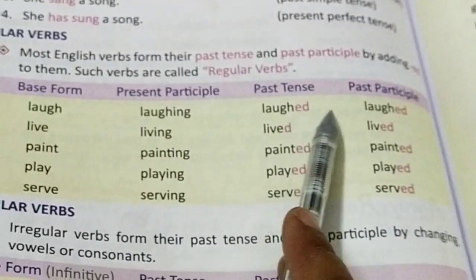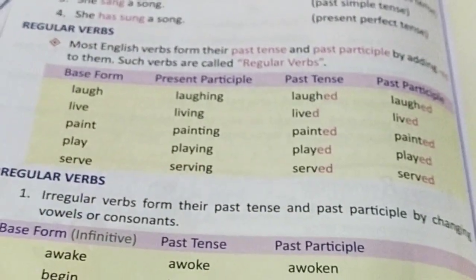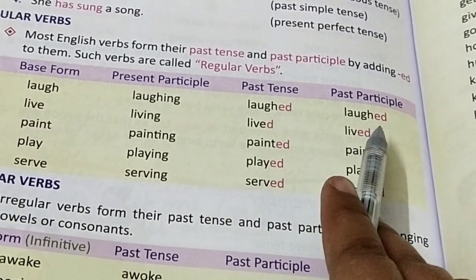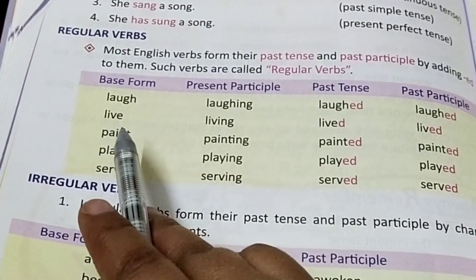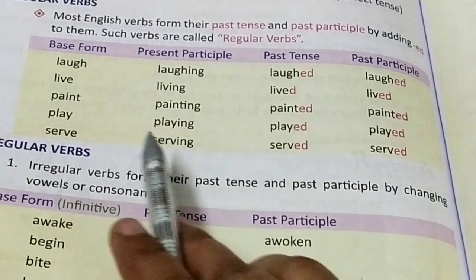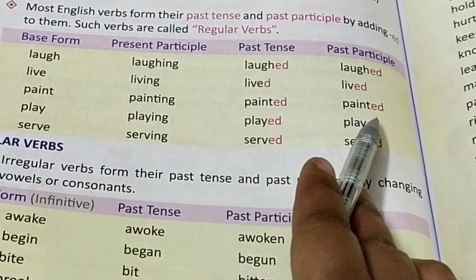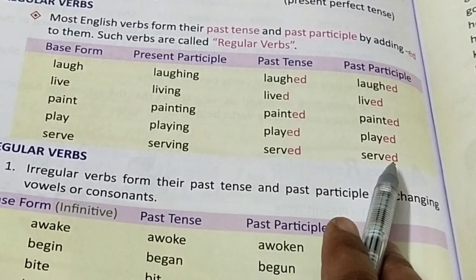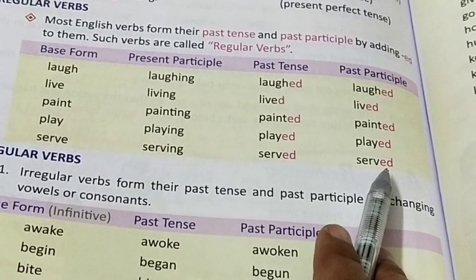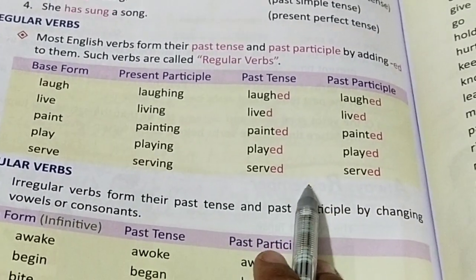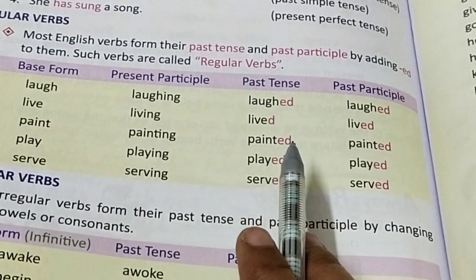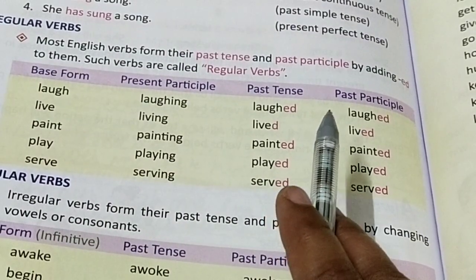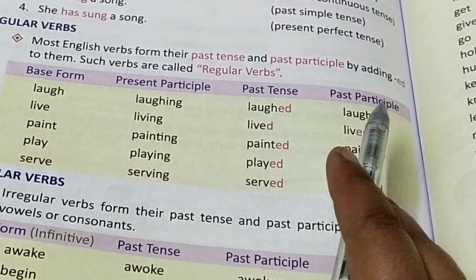The past and past participle are made by adding ed. Then live, lived, lived; paint, painted, painted; serve, served, served. If I say want, that will be wanted. So remember again and again that a regular verb is one that makes its past tense and past participle by adding ed.